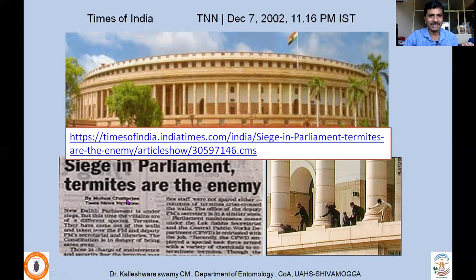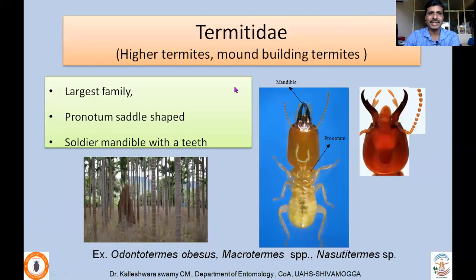Says in parliament, termites are the enemies. Okay. So anything wood, actually anything which contains cellulose, is susceptible to attack by termites. Then there is a family called Termitidae. They are called higher termites or mound building termites. This is the largest family, in fact. Out of around 3,000 species described, more than 2,000 species belong to this family alone. Here the pronotum is saddle shaped and the soldier mandible has teeth. You can see here, a very important character.